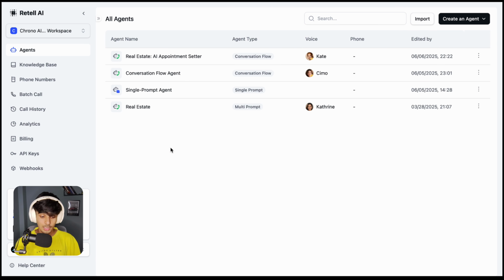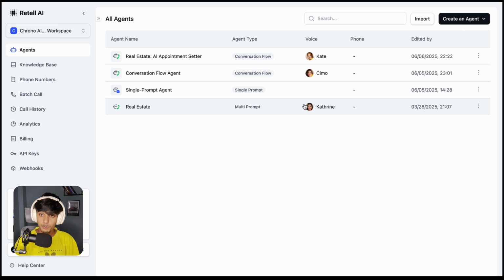So we are going to use Retell AI, and Retell AI is a platform in which we build AI agents. If you are new to Retell AI, then don't worry, I'm going to break down everything for you. So first thing is that you need to log in to your Retell AI account, and if you don't have any account, then in the description there is a sign up link. From there you can just sign up for free, and once you sign up, you're going to see a dashboard like this one.